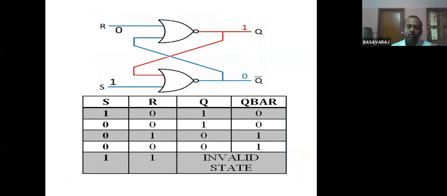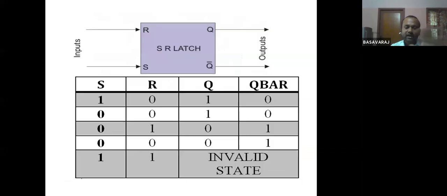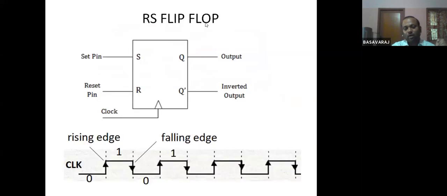In a latch, we won't make use of any clock signal. Here we are not using any clock signal. In flip flops, we will make use of one clock signal. That's the only difference, and the remaining operation is the same. In a flip flop also, two outputs will be there, Q and Q bar, and two inputs, set and reset. Everything is the same. The only thing in a flip flop is that we make use of the clock signal.